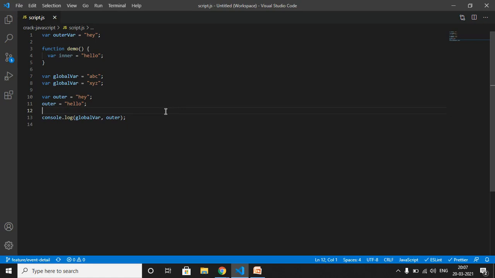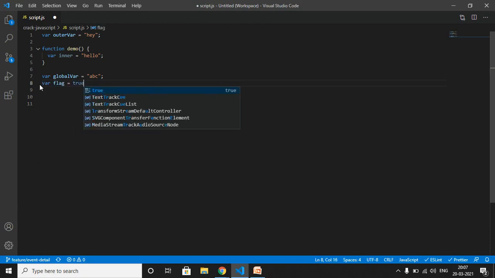But wait, what is the problem with var? Let's see another example for it. Let me clear this console first. Let me remove these as well. Let me create another variable: flag is equal to true.